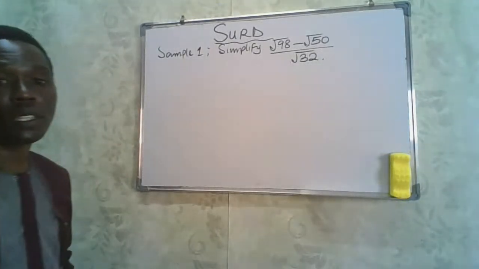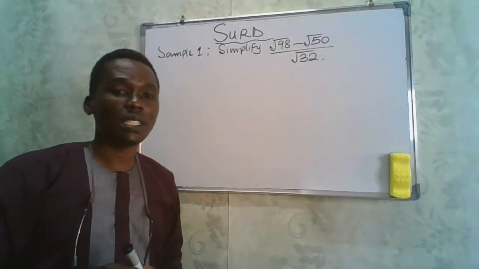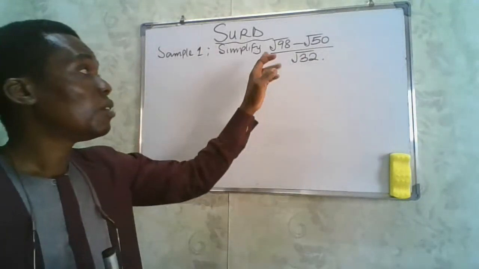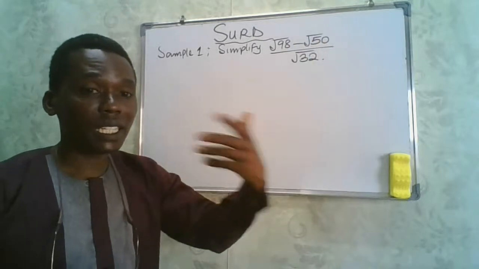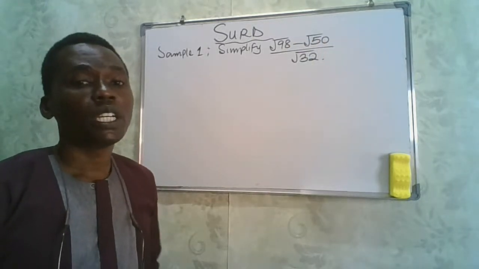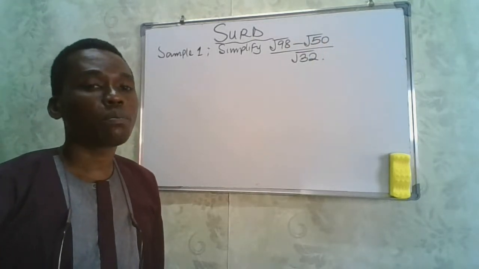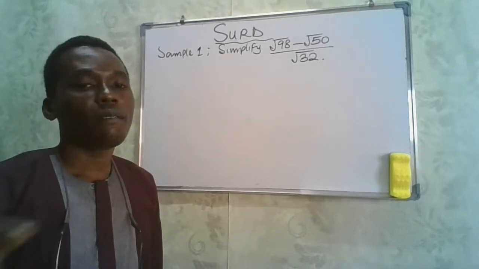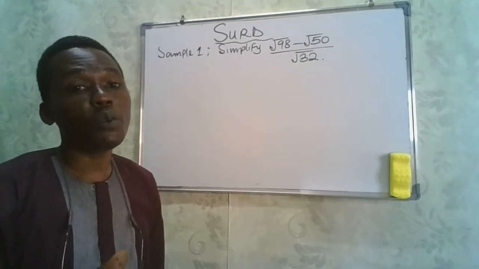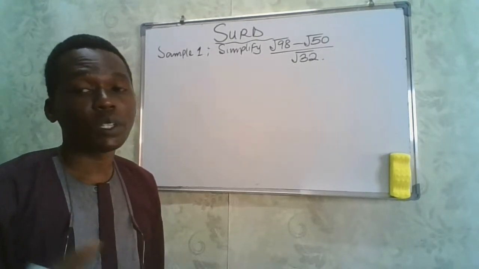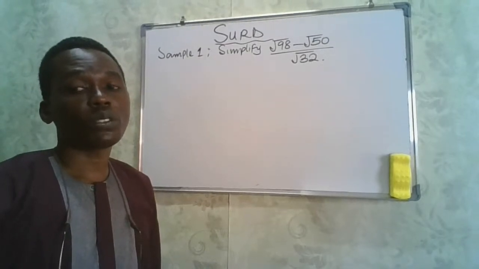Now, when we are given this, how do we solve this? Remember, whenever you are given surds like this, as I said in my introductory part, you have to look for the highest perfect square factors, which once you find the square root, will give you rational numbers.